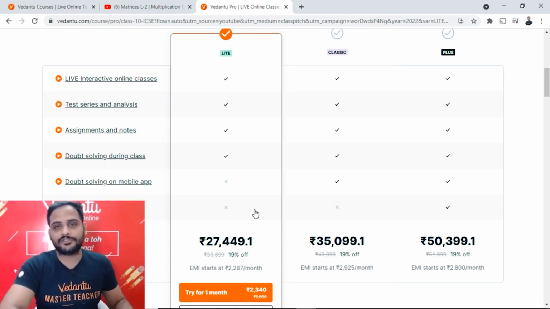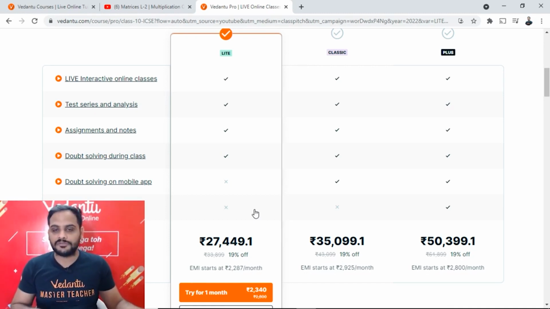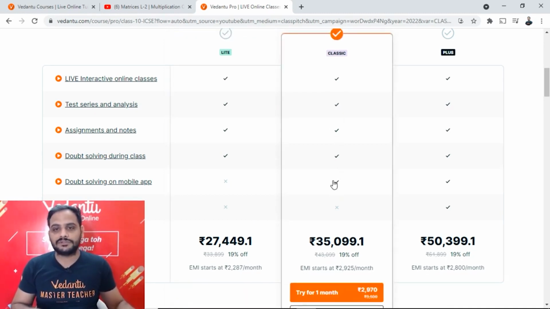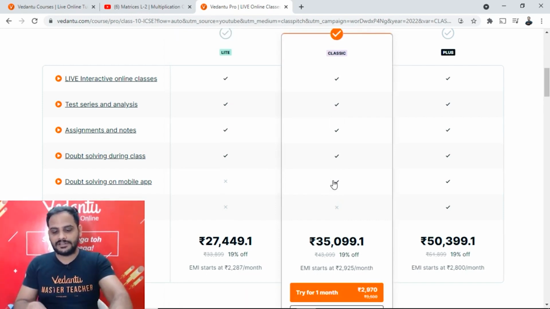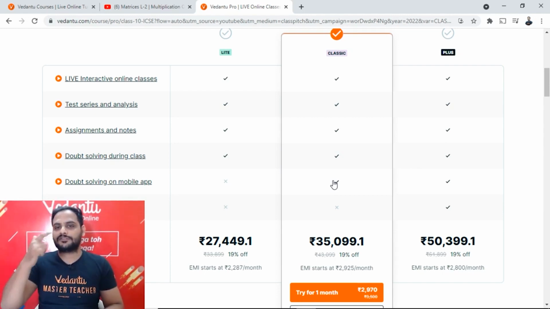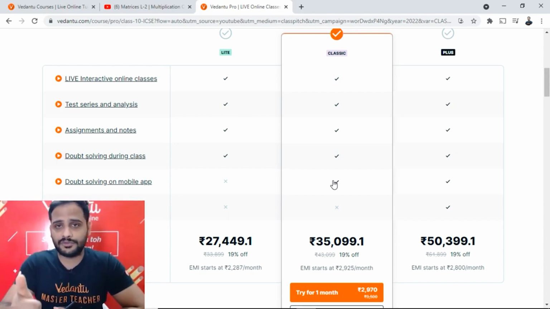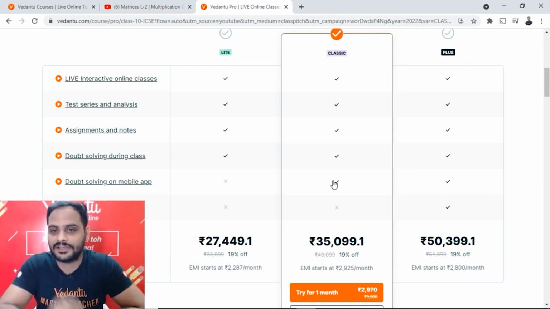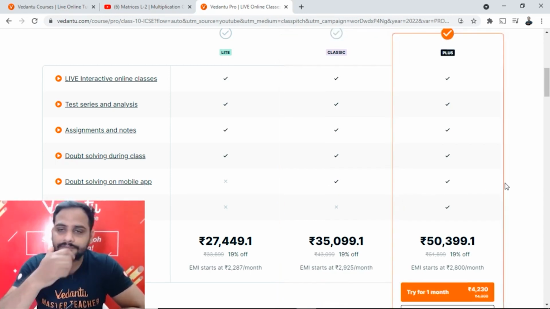But to help those students who get stuck when they solve the questions on their own, for them Pro Classic is a very good option because it comes with doubt solving on the mobile app. So when you're solving the question on your own, you got stuck anywhere, click the photo of the doubt, post it on the doubts app, and you'll get the detailed solution and explanation for it. Alright, so this is for those students who are motivated, doing good in the class, but after the class they get stuck in solving the questions. Okay? Then comes Pro Plus.